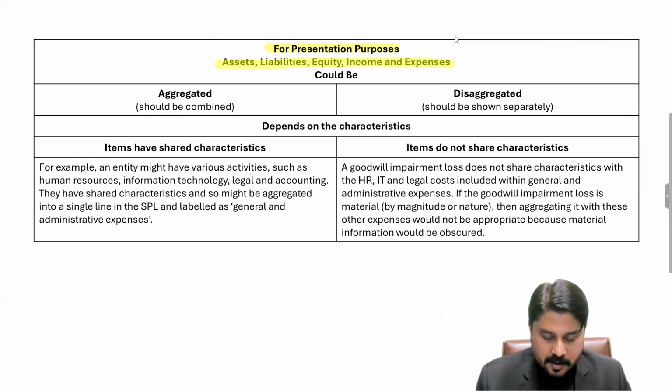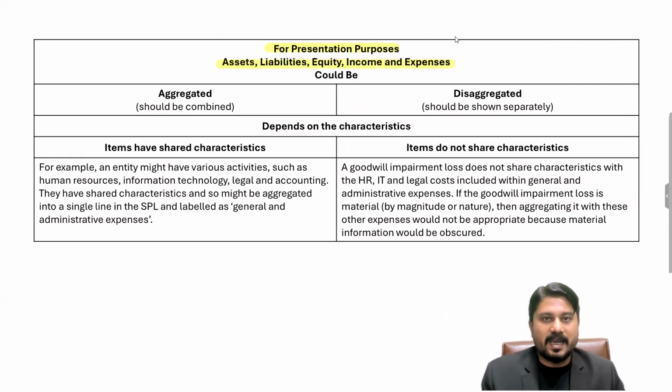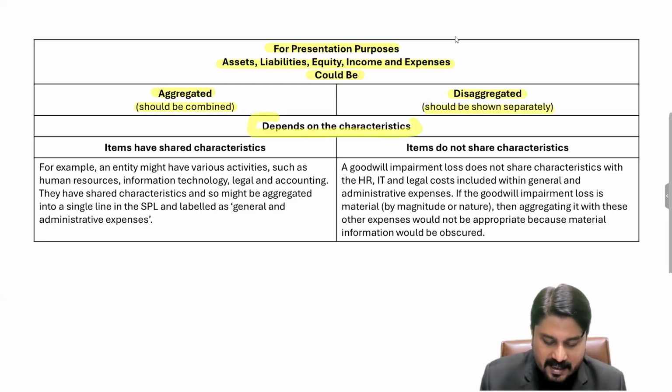For presentation purposes, all of these things, the assets, liabilities, equity, income and expenses, could be shown by aggregating and could be shown by disaggregating. Aggregating means they should be combined, and disaggregating means they are to be shown separately. And it all depends on the characteristics. What items can be aggregated? The items which have shared characteristics can be aggregated, and the values can be shown by adding up, by clubbing up.